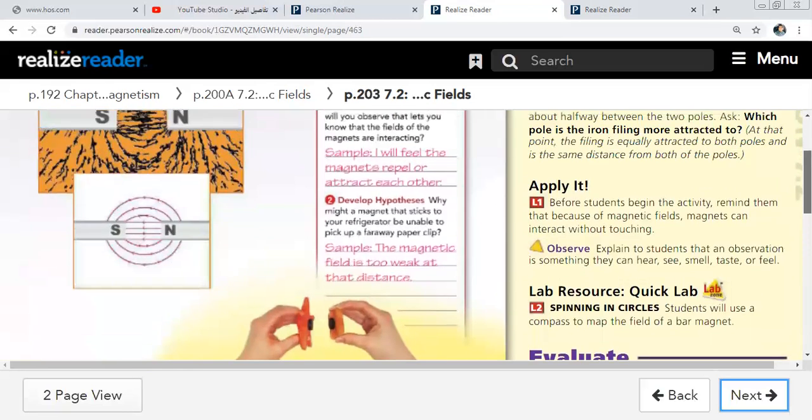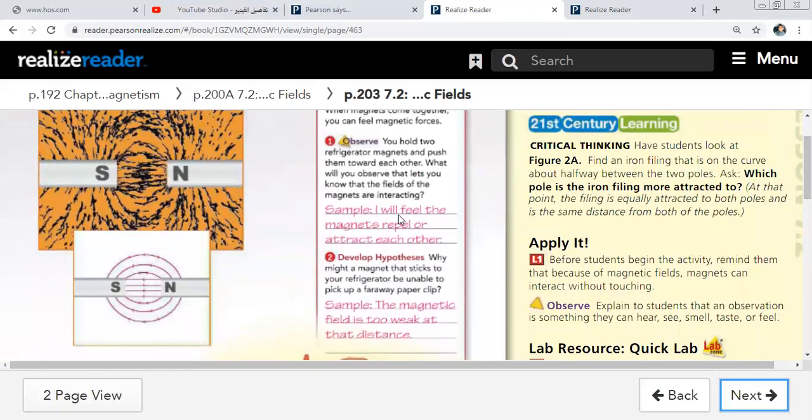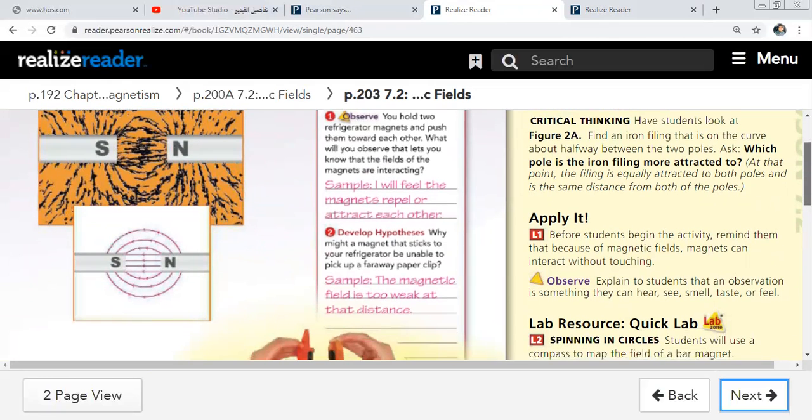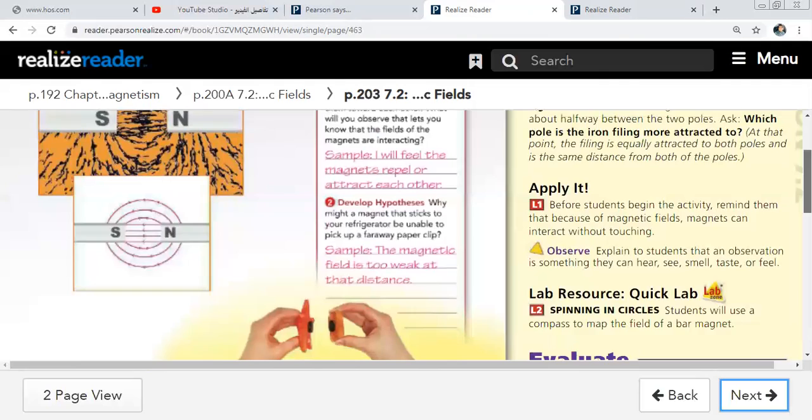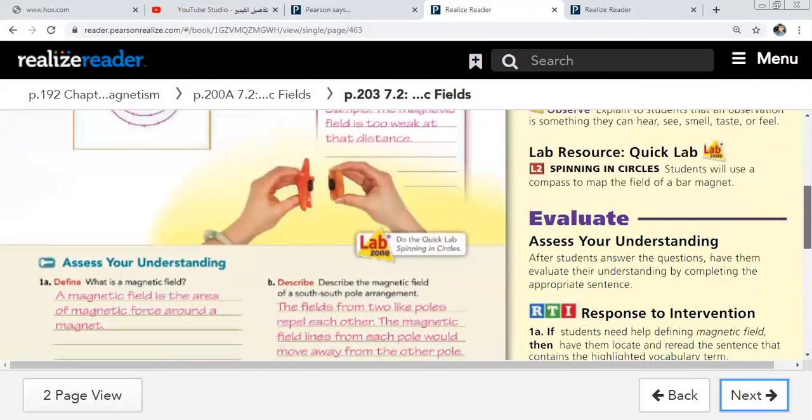So write down the answer. I will feel the magnets repel or attract each other. For number two, the magnetic field is too weak at that distance, so it cannot pick up any materials that contain iron.